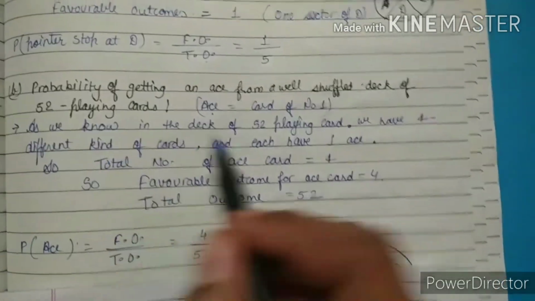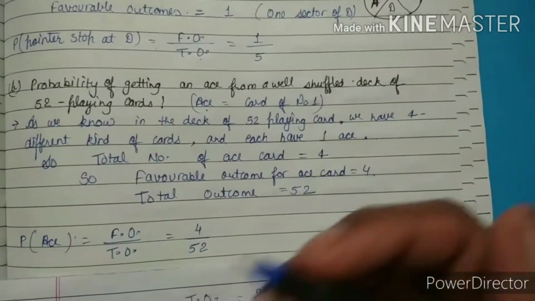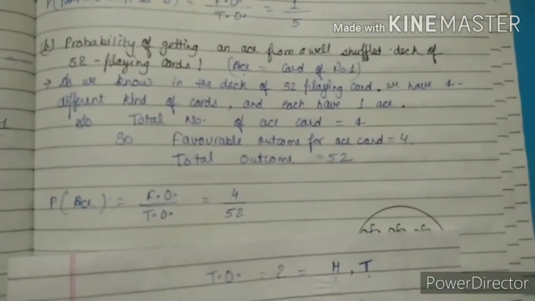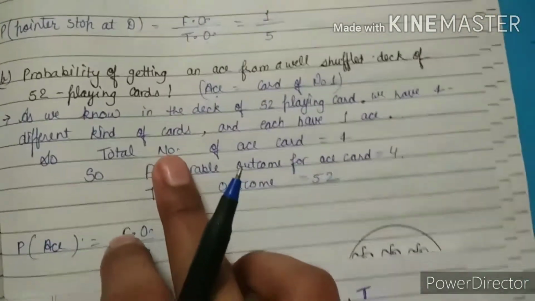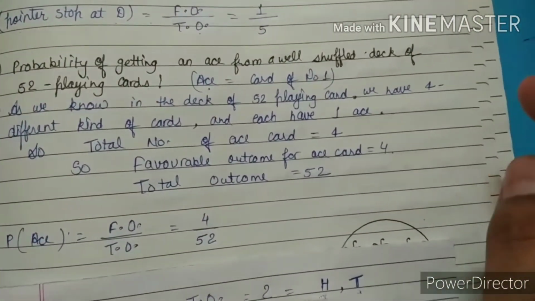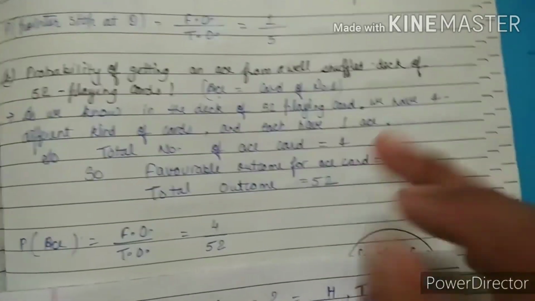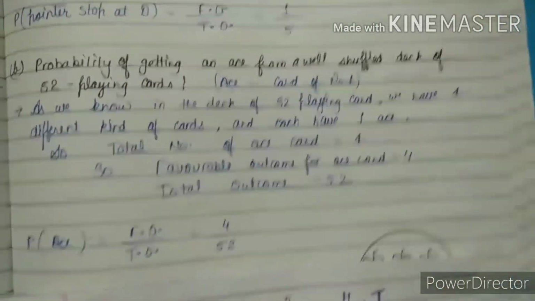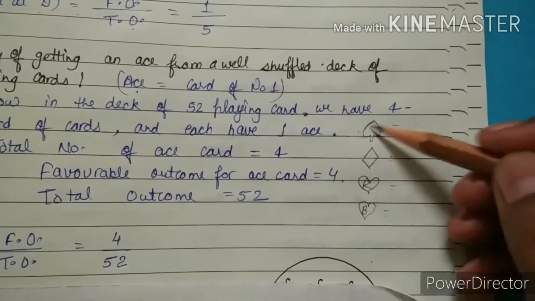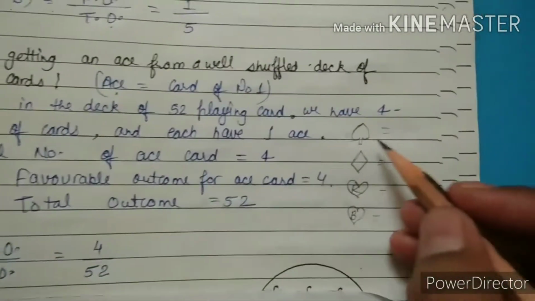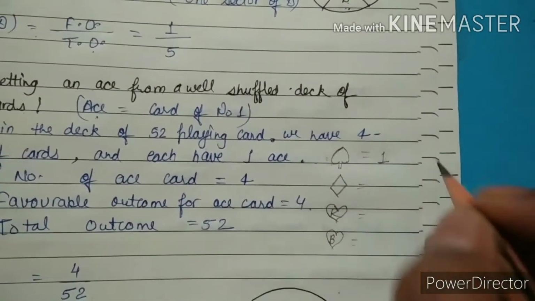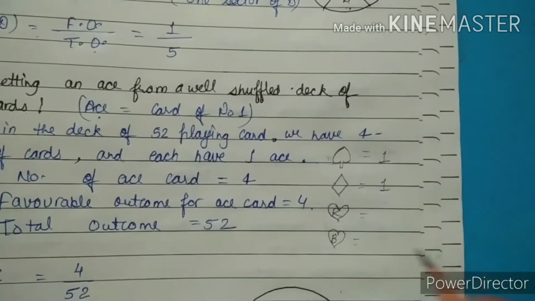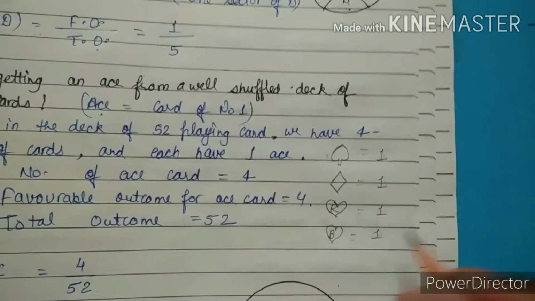So as we know, in the 52 playing cards we have 4 sets of different cards, like red, black sets. At that time we can see there are 4 different kinds of cards, and each group of the cards has one ace. So in the 52 deck of cards, each kind has one ace card. This one also has one, this one also has one, this one also has one ace card.